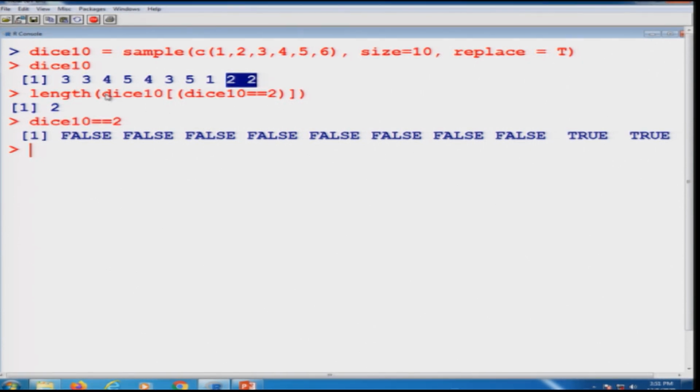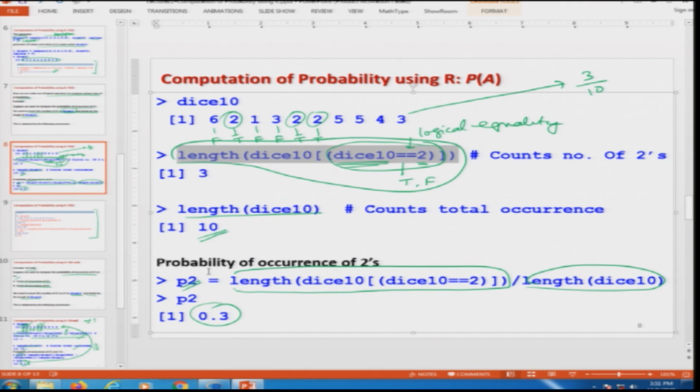And then if you compute this command, which finds the values which are true, you can see this is giving you these 2 values, 2 and 2, reported here. And then if you find the length of this vector, this is obviously 2, right. Now, if you find the length of dice 10, you know that this is simply 10.